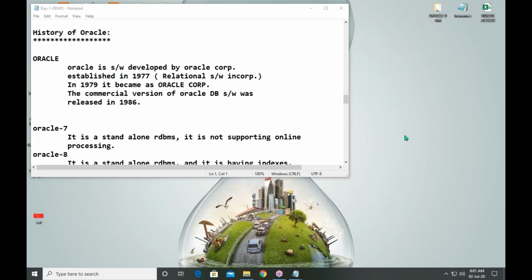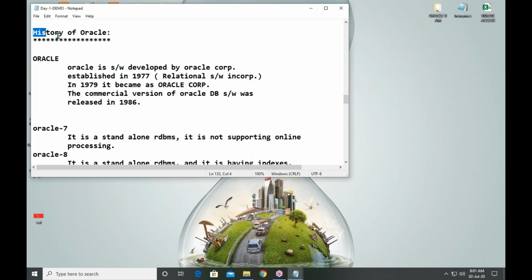If you need any information, you get that information in your browser. How are you getting the information? Because there is a backend database server. That's why you are able to get information.